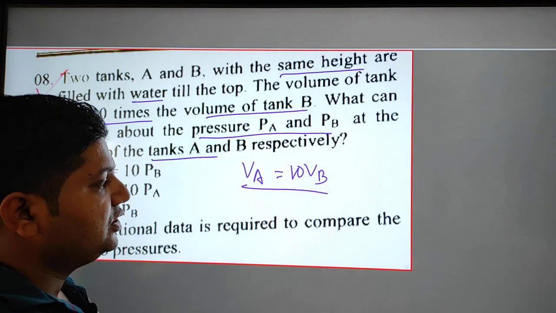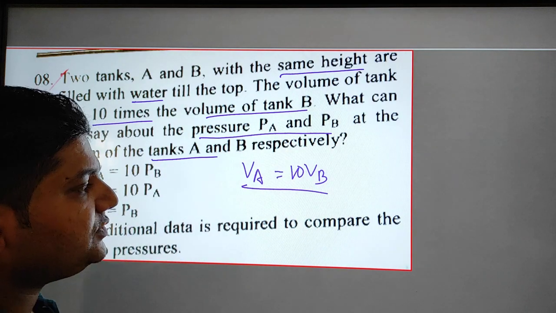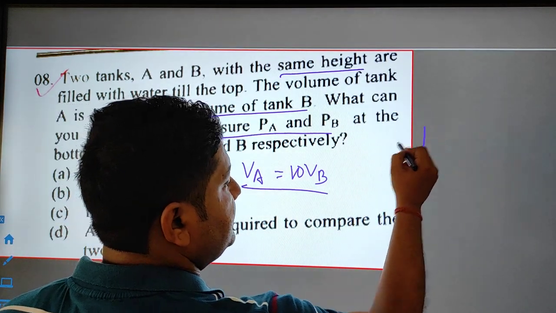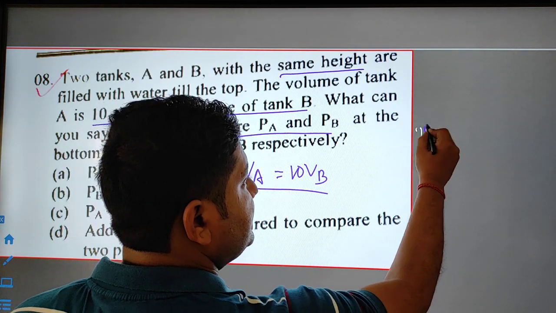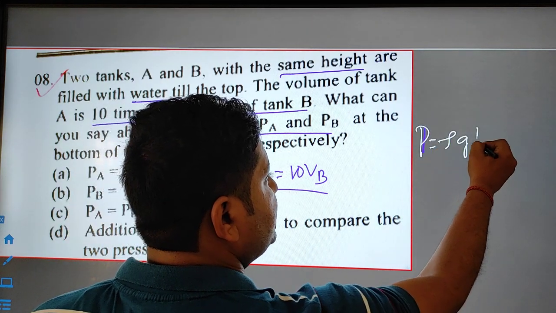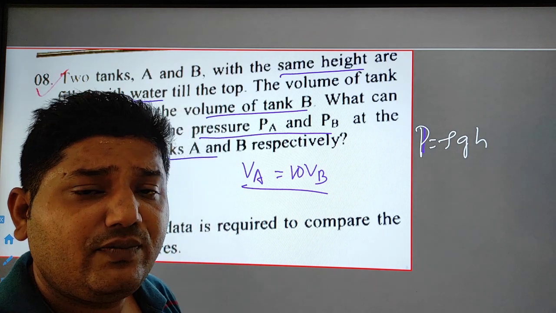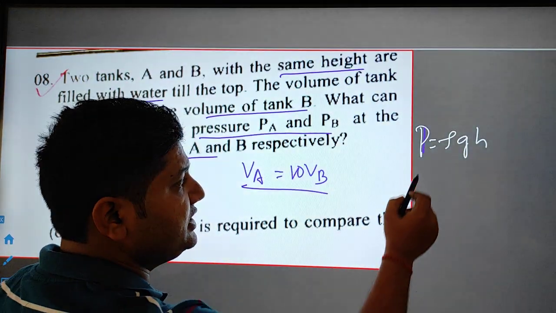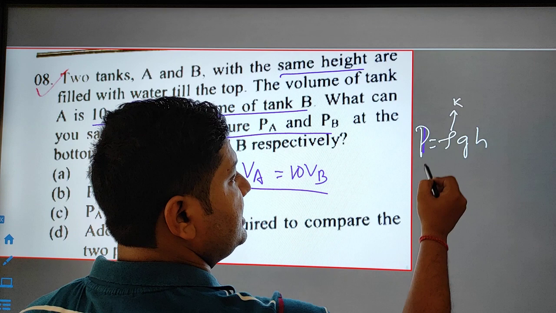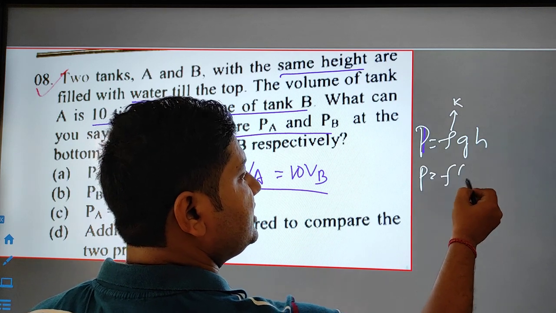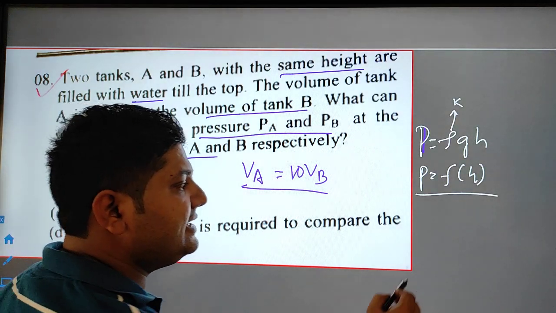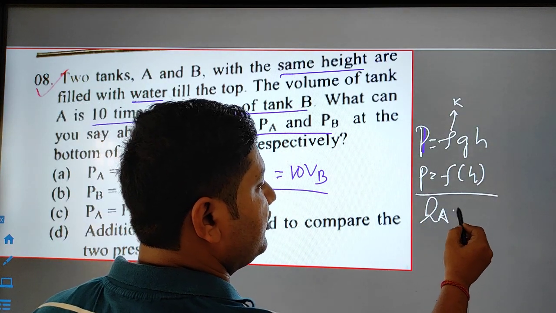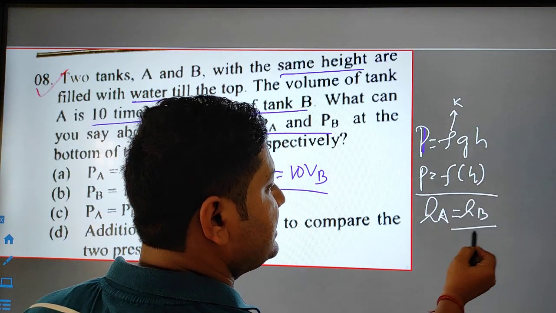So here we know that the pressure will be equal to rho g h. If the density of the fluid is constant, then the pressure is only a function of the height of the fluid. And here the height of the fluid is the same in both cases.